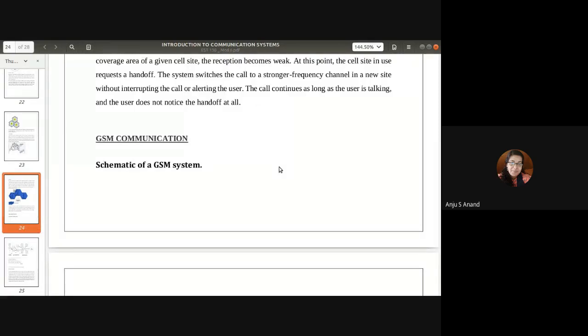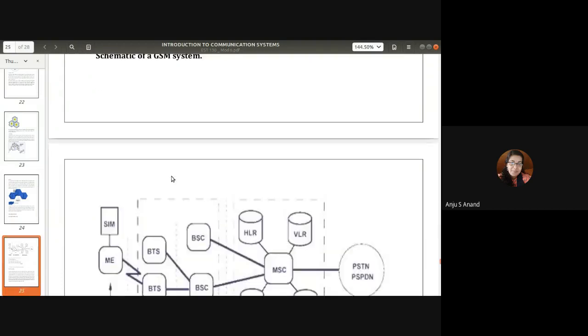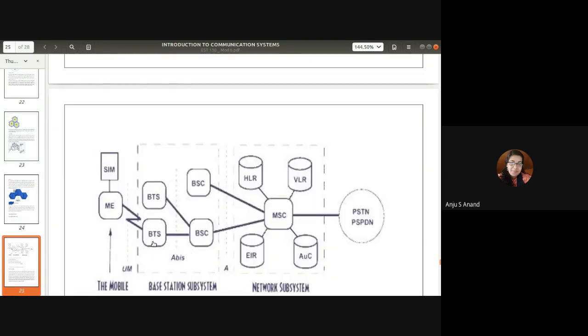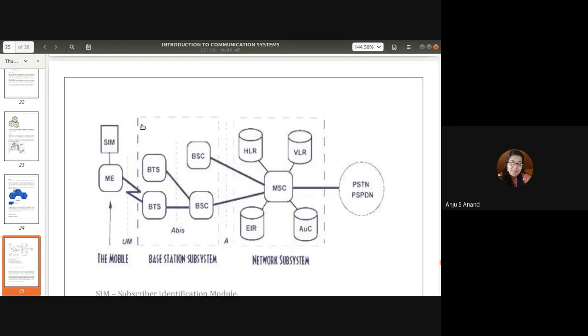Next is the GSM system, Global System for Mobile Communication. Here is the architecture for the GSM system. We already explained that architecture. We basically have four subsystems. One is the mobile station, which consists of mobile equipment and the subscriber identity module, SIM.